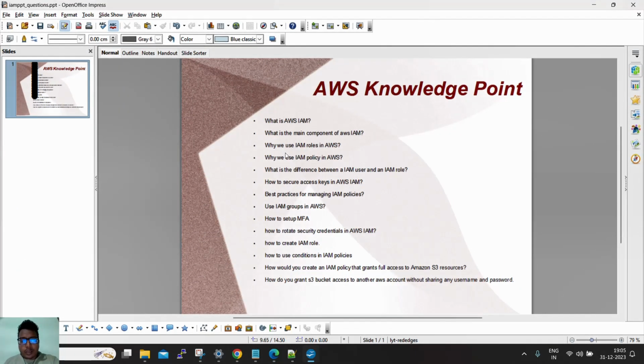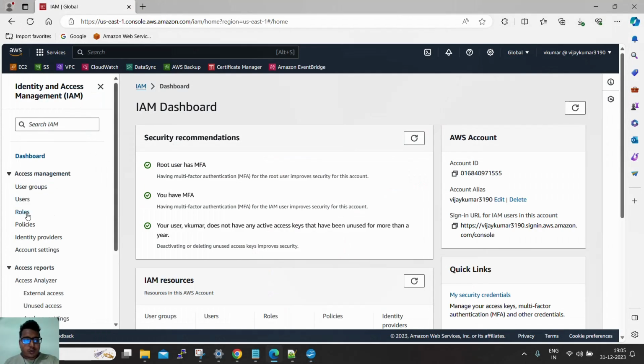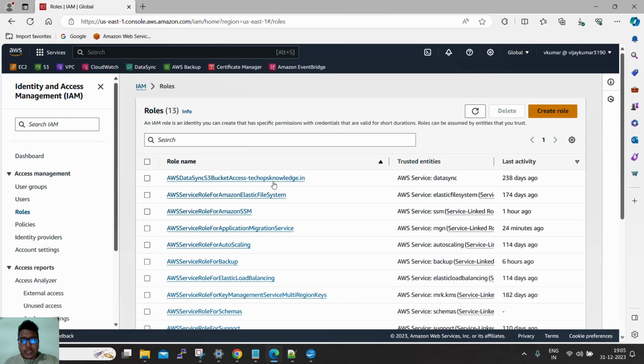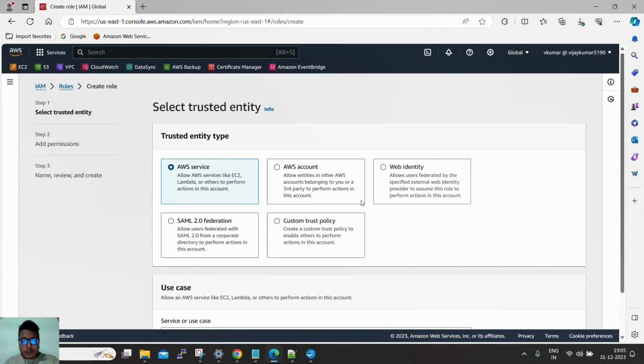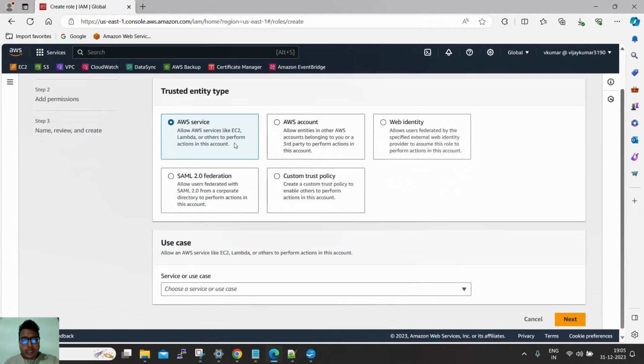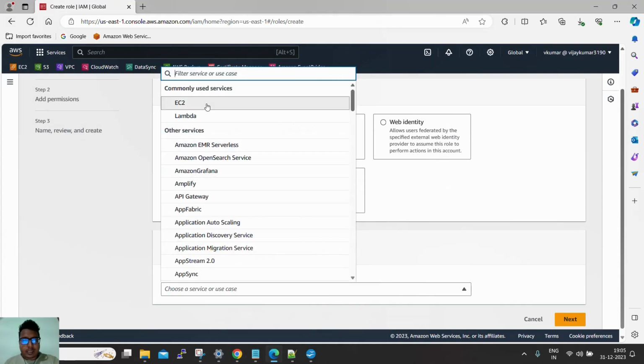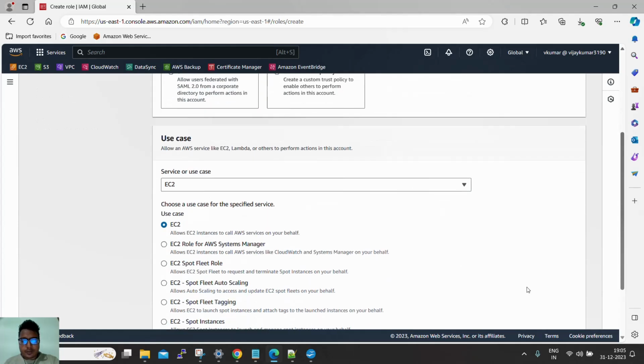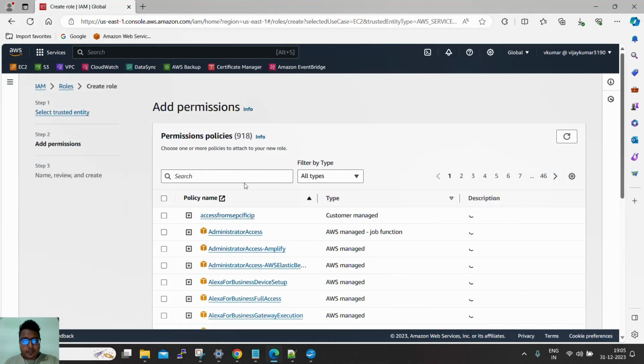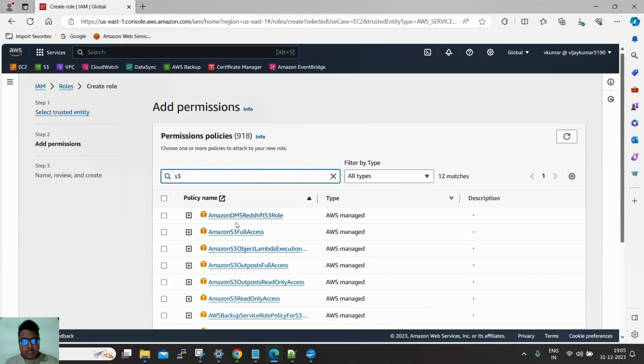So why do we use IAM roles in AWS? Generally we create a role which is consumed by another AWS service, or in a different account also. When we are creating a role, it asks which service would you like to access. For example, if I say EC2 service should access an S3 bucket, this is the policy.